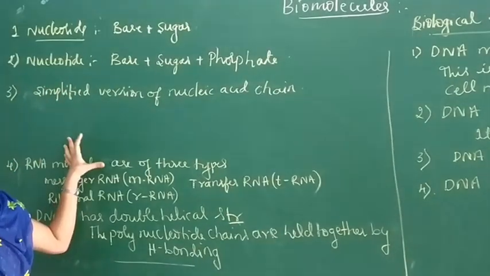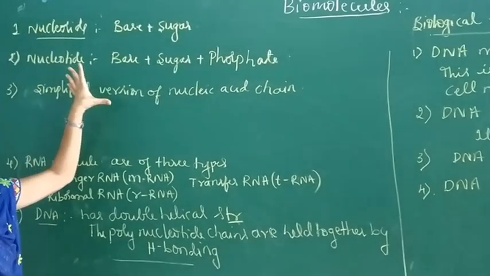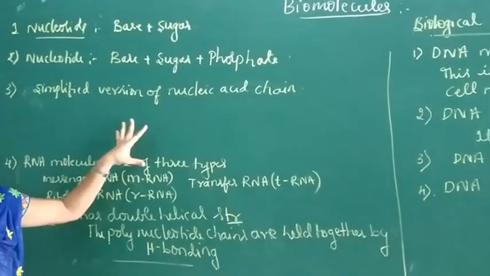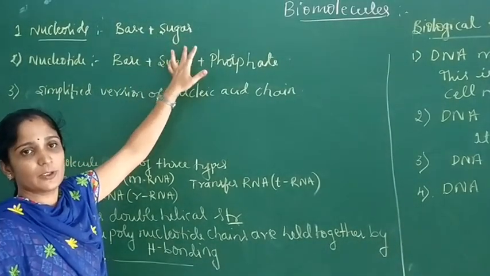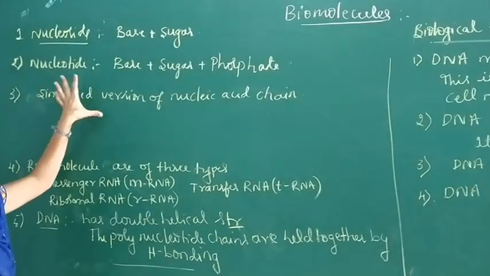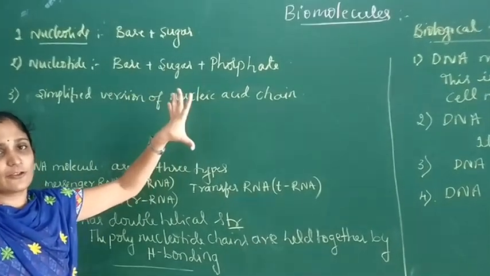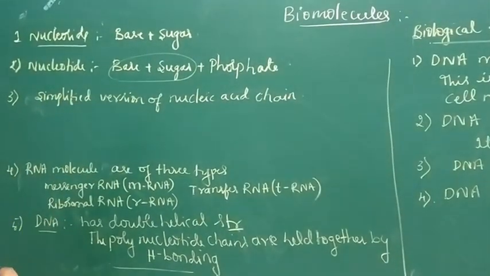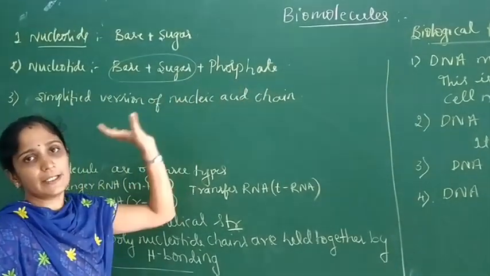So we know what are nucleoside and also what are nucleotide. Nucleoside is a unit formed by the attachment of base to the first prime position of the pentose sugar. This is called nucleoside. It means nucleoside contains base and sugar. Base plus sugar is known as nucleoside. Next, nucleotide. Nucleotide is a unit formed by the attachment of phosphoric acid to the 5 prime position of the nucleoside. Nucleotide is also called base plus sugar plus phosphate or phosphoric acid.